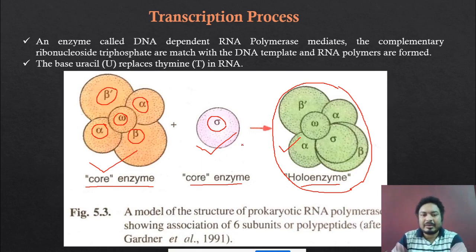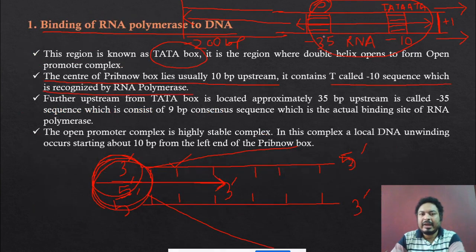After the binding of the sigma factor, the other part, the core enzyme, binds over the sigma factor, and they form the holo enzyme. When they form the holo enzyme, they start the transcription process. Remember, the sigma factor binds to the -35 region of the promoter. So over here the sigma factor is bound. Because the RNA polymerase is a very big enzyme, it covers the whole area, from -35 up to -10 and up to plus one. The whole area is covered.